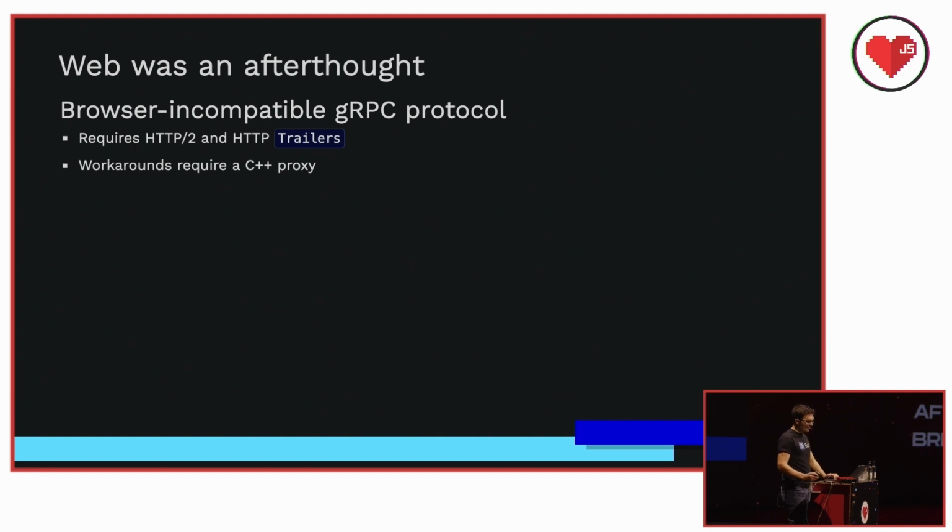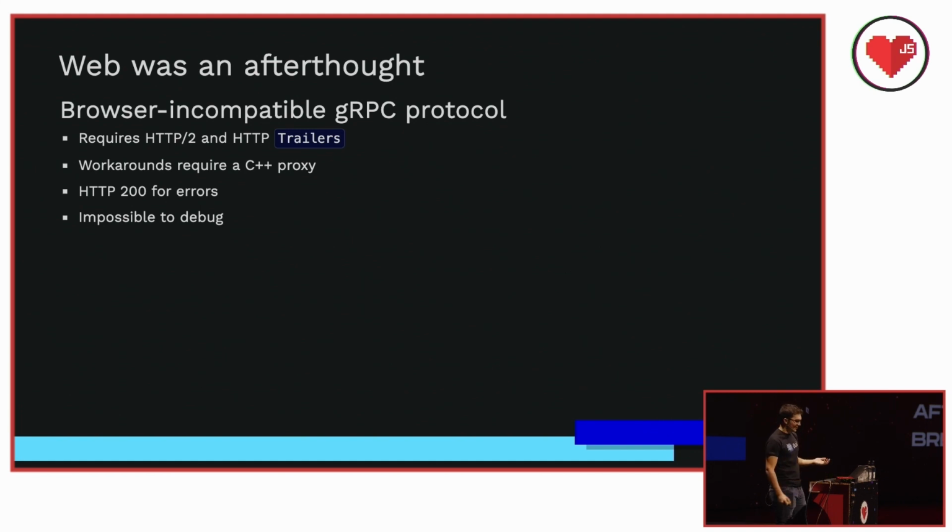And working around these problems requires running a C++ proxy in front of your server, which is not fun at all, especially if you're developing locally. It's a lot. And then on top of that, you can't distinguish errors using HTTP status codes. The body data isn't human readable. It's a few things. And this all builds to a situation where gRPC is pretty difficult to debug. And if you've tried using protobuf and gRPC in the past, you've probably run into all of these things.